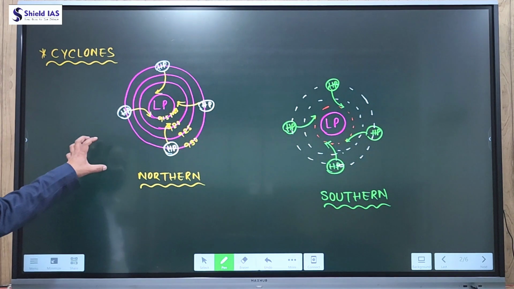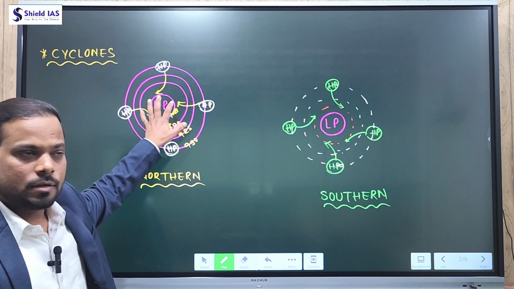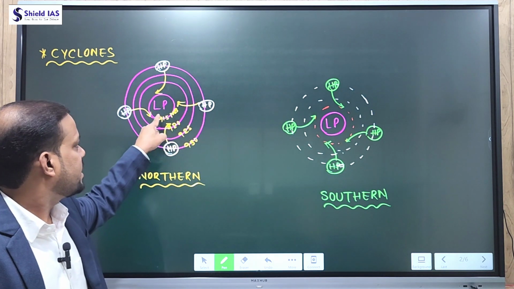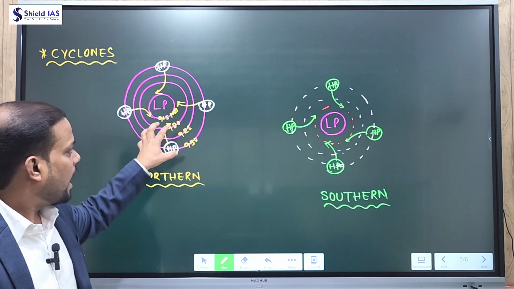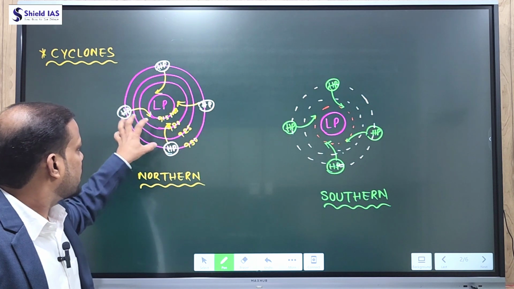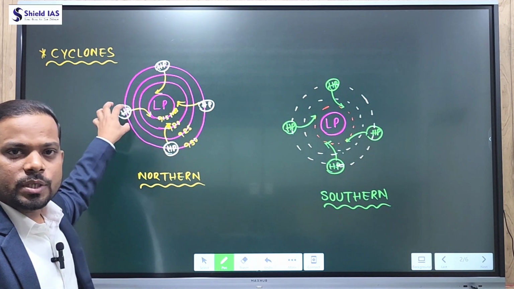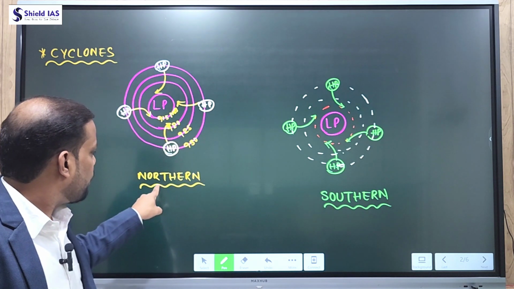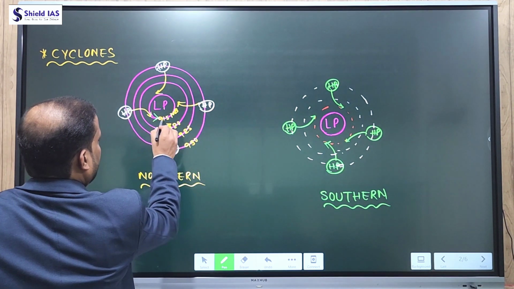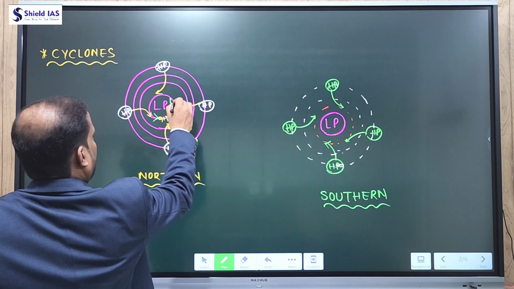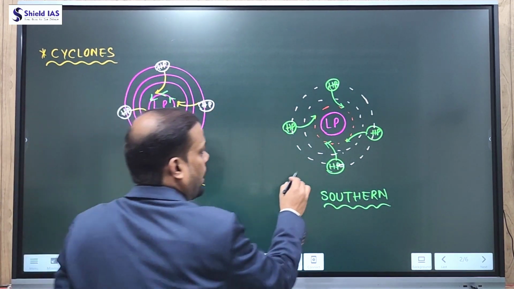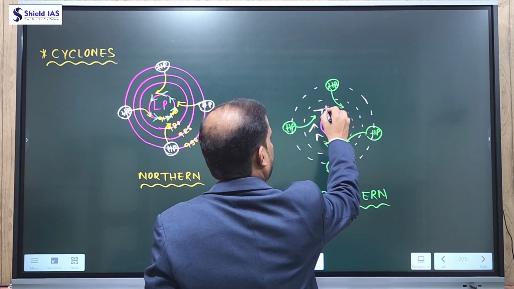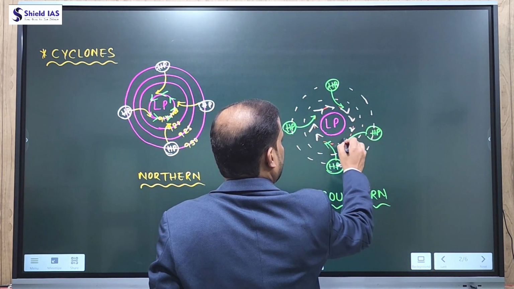Now, what are cyclones? Can I say cyclones are low pressure centers, surrounded by closed isobars with increasing pressure outwards? As per the law of wind, wind flows from outside high pressure to central low pressure in such a way that the wind deflects anti-clockwise in the northern hemisphere, and clockwise in the southern hemisphere.